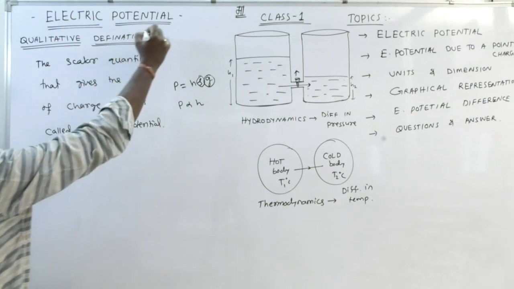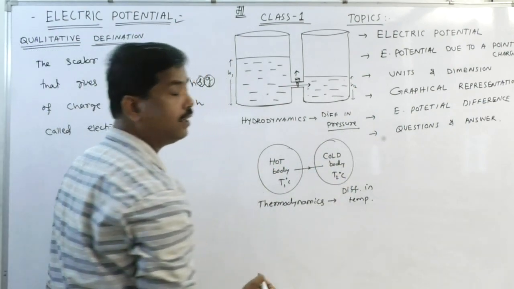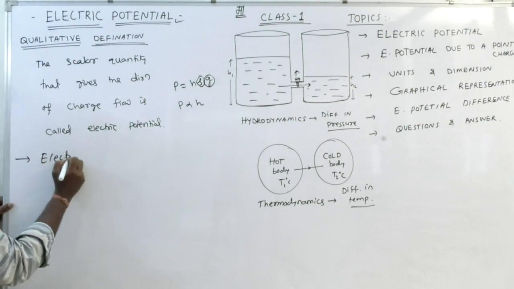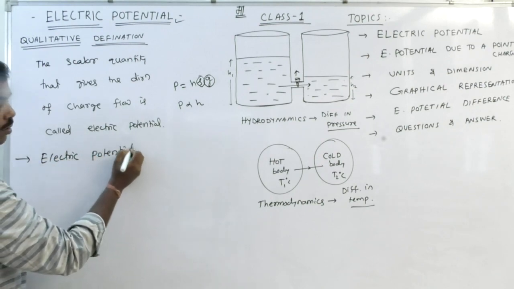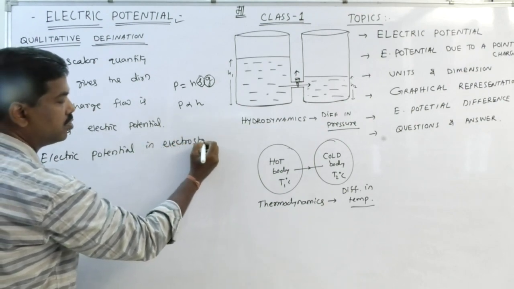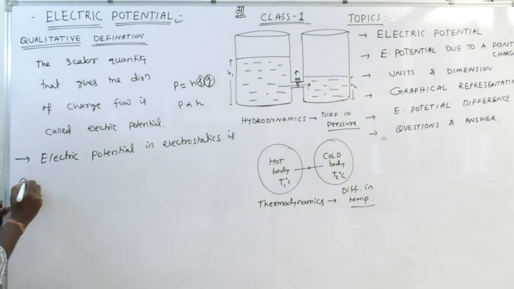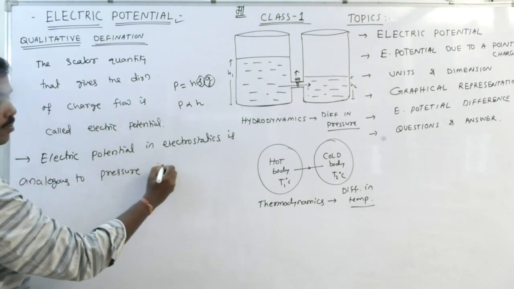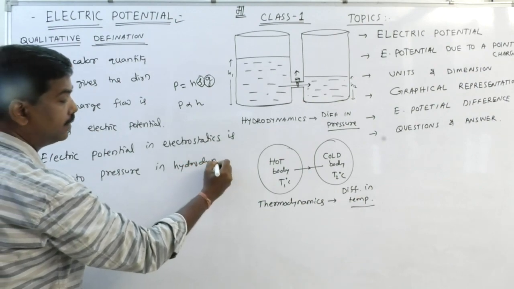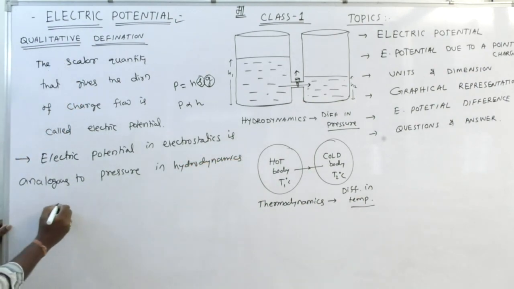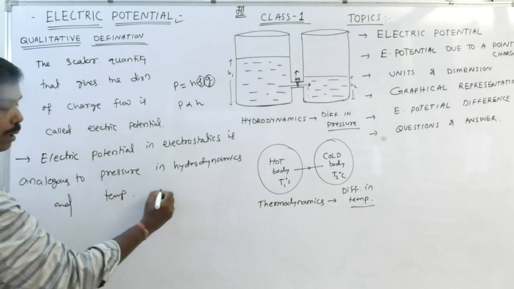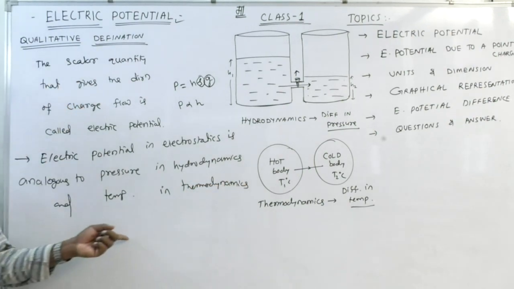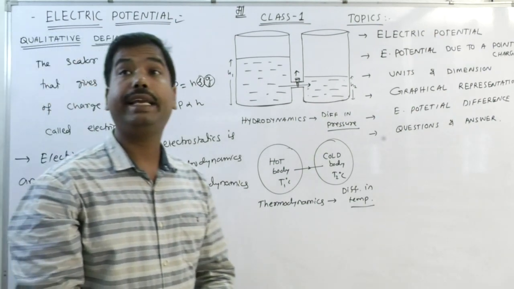So I would like to show that electric potential is analogous to pressure in hydrodynamics and temperature in thermodynamics. Clear?